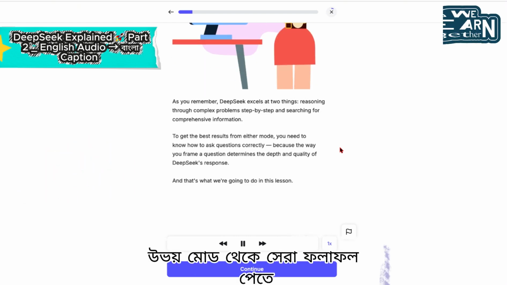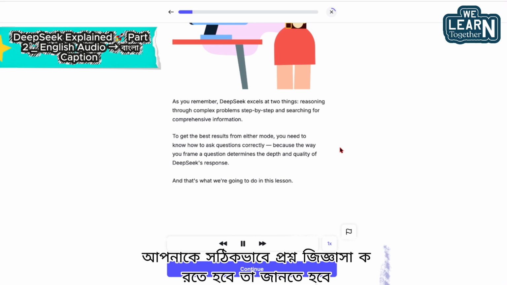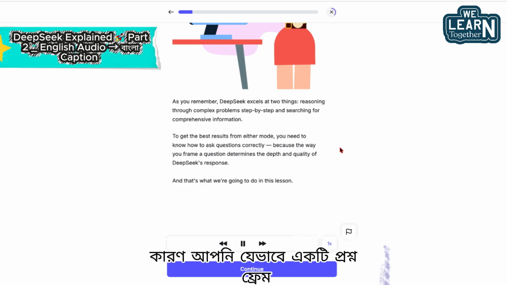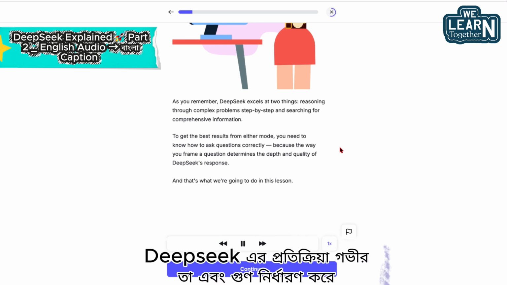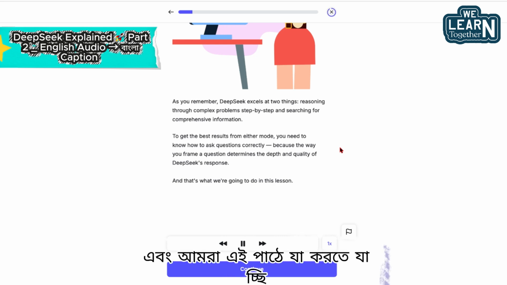information. To get the best results from either mode, you need to know how to ask questions correctly, because the way you frame a question determines the depth and quality of DeepSeek's response. And that's what we're going to do in this lesson.